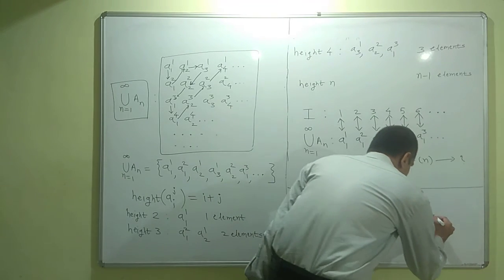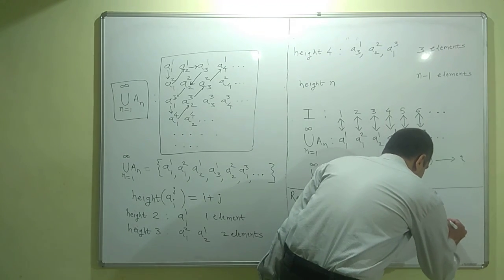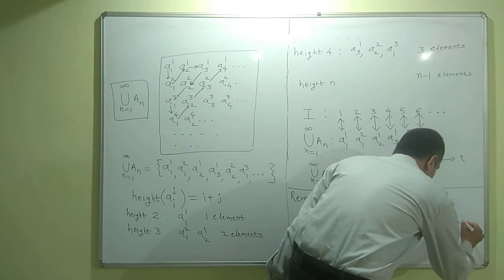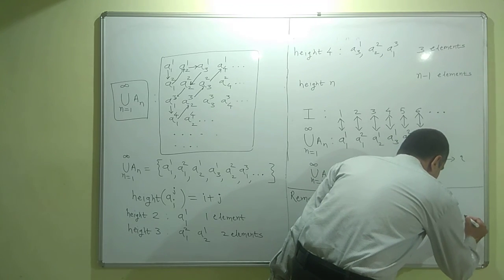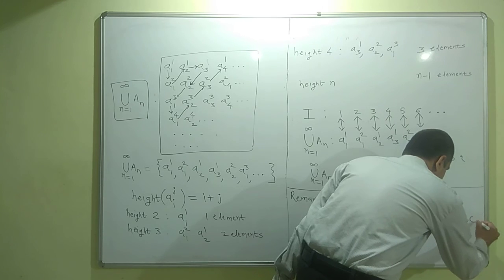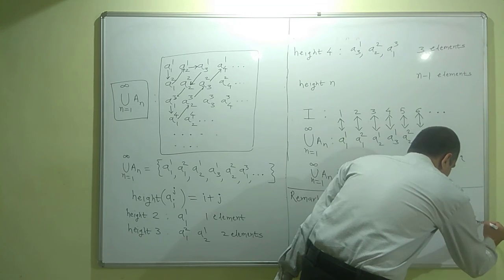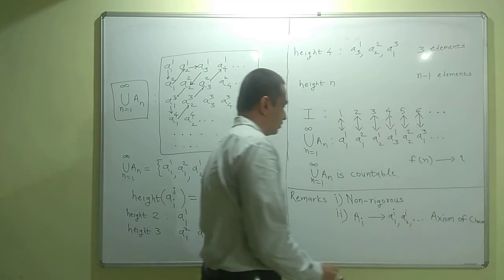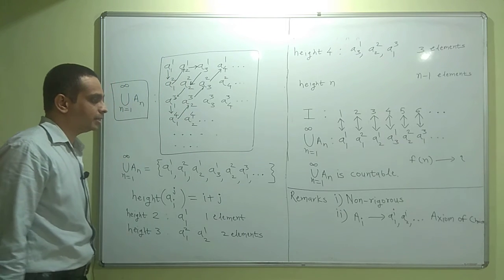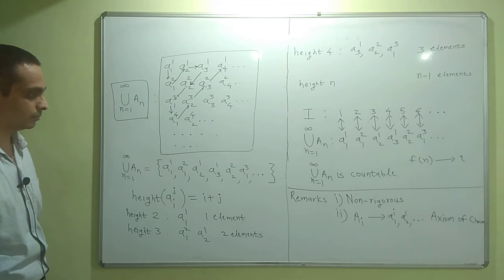Indirectly, we are making use of the axiom of choice. No proof can be given of this theorem without making use of the axiom of choice.